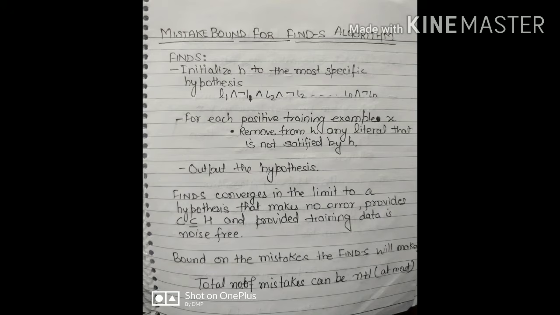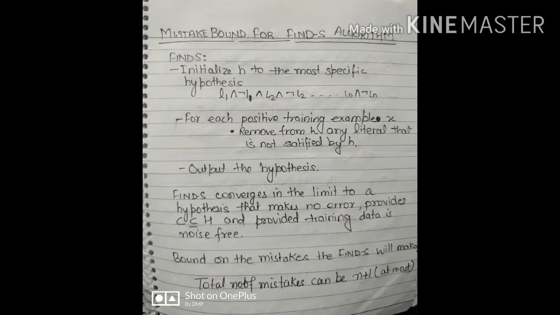In Find-S, first we initialize our hypothesis to the most specific hypothesis, which includes all the attributes with their negations also, described as a conjunction of literals and their negations.